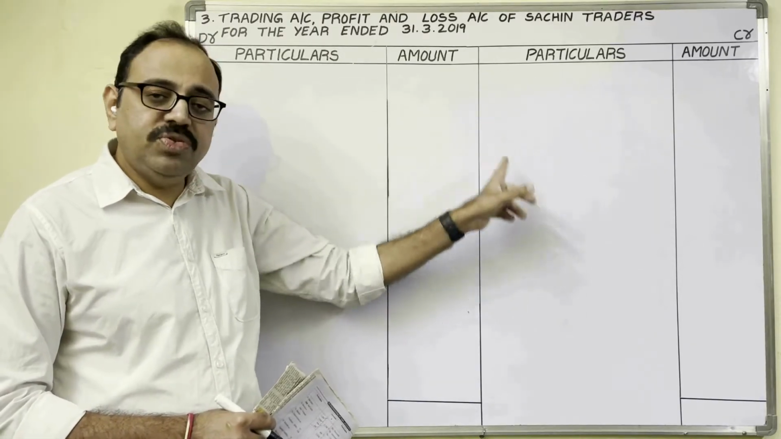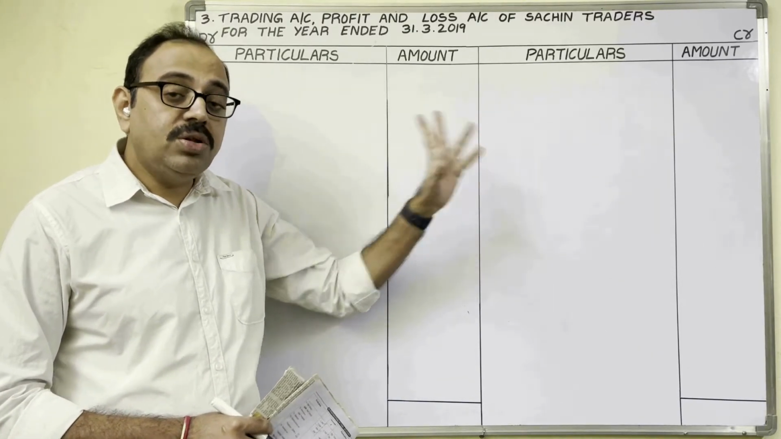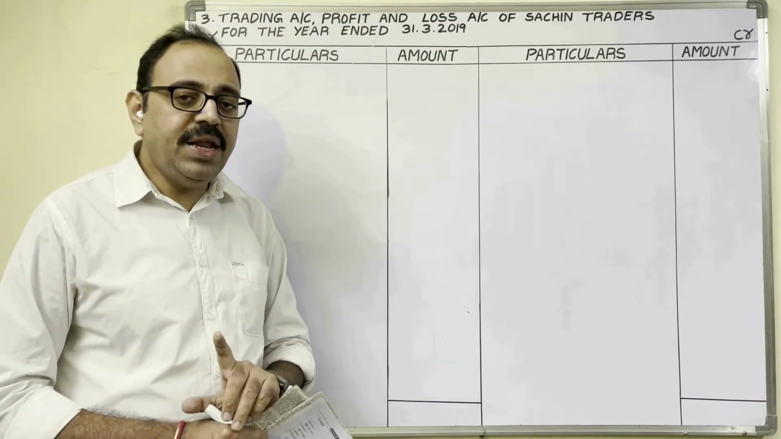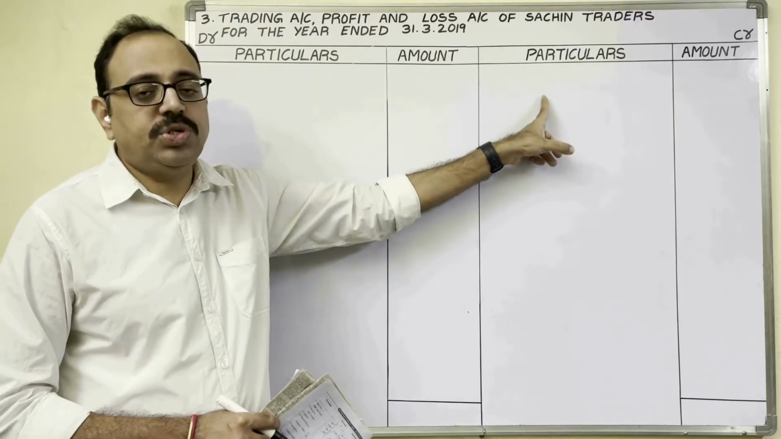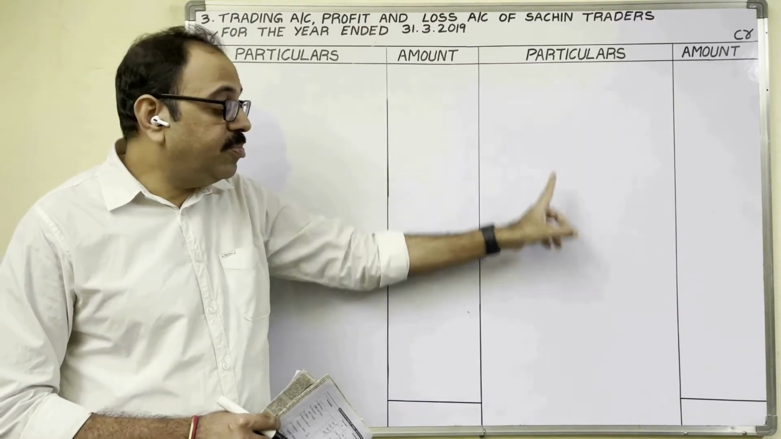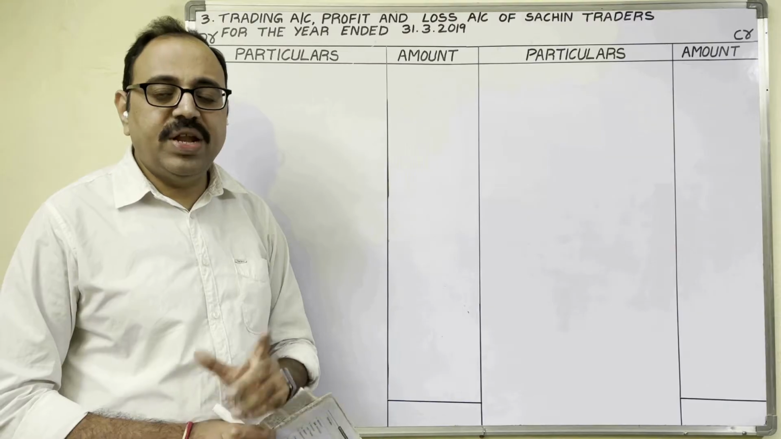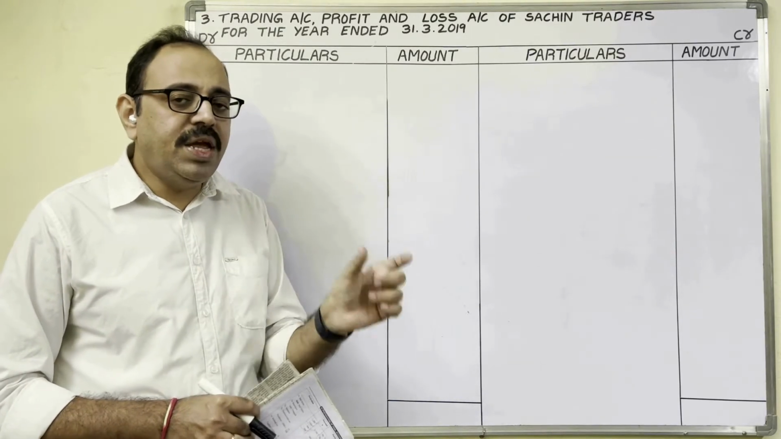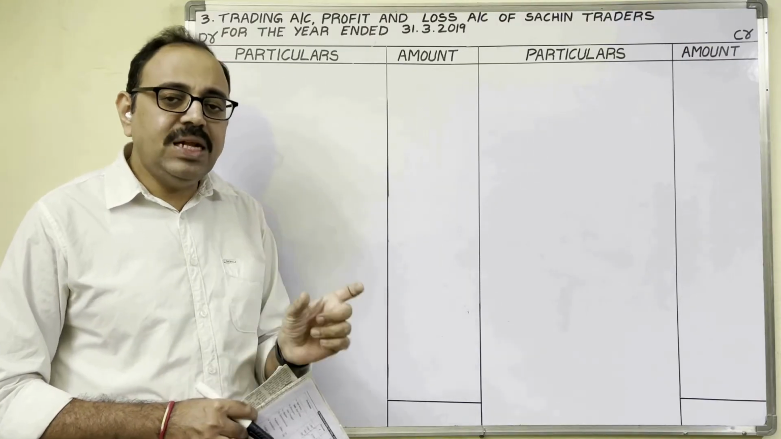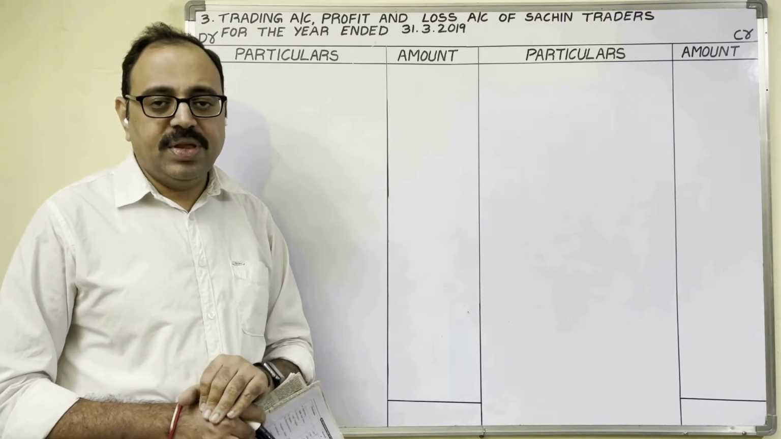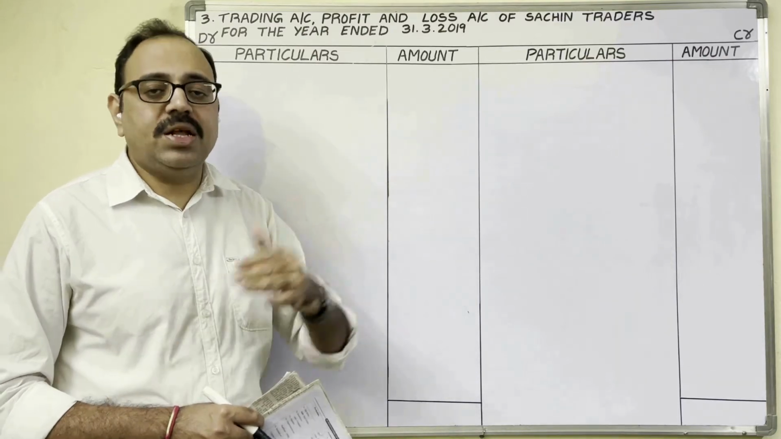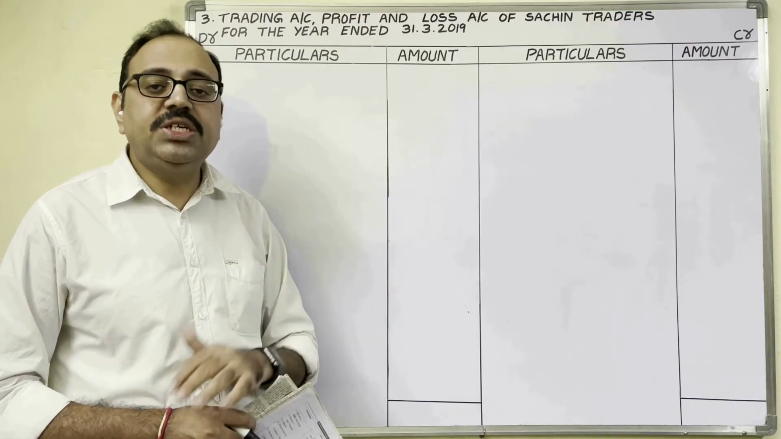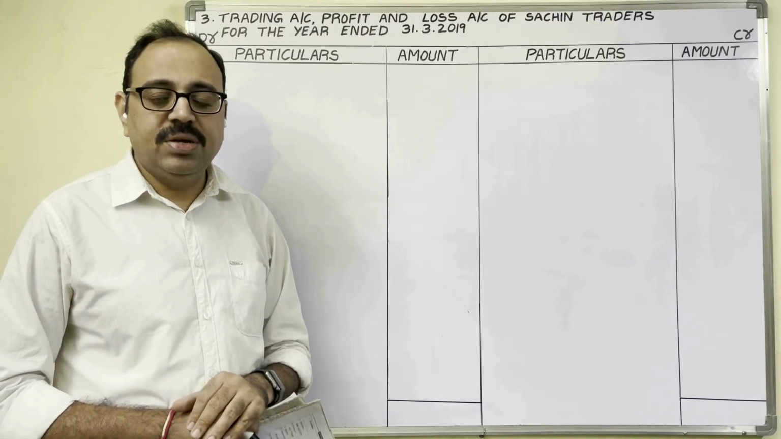On the credit side, we should write incomes now. Incomes are also of two types: direct incomes and indirect incomes. Direct incomes we show on the credit side of the trading account, and indirect incomes on the credit side of the profit and loss account. Direct income means main income. For any organization, the main income is sales, therefore sales income comes under direct income. Indirect income means other incomes like interest received, discount received, commission received, dividend received, etc.